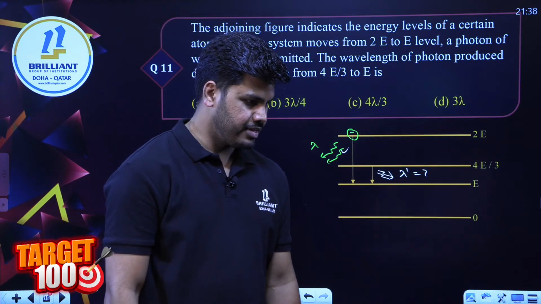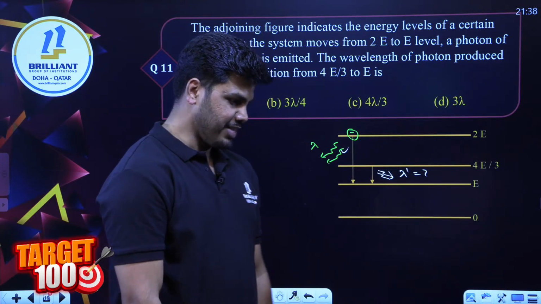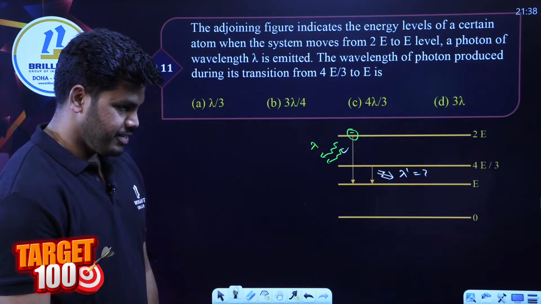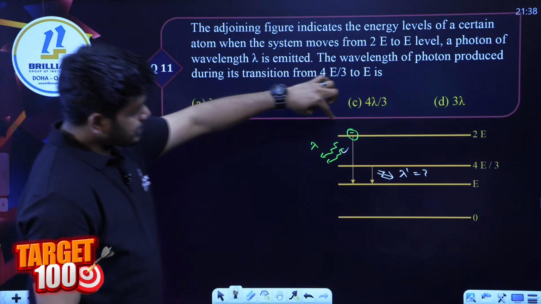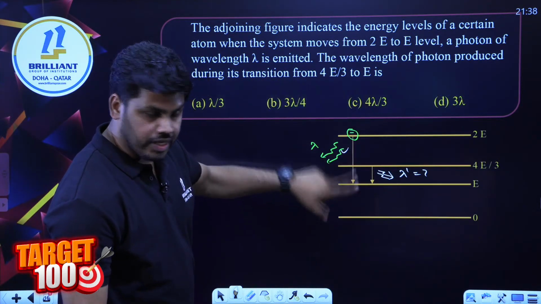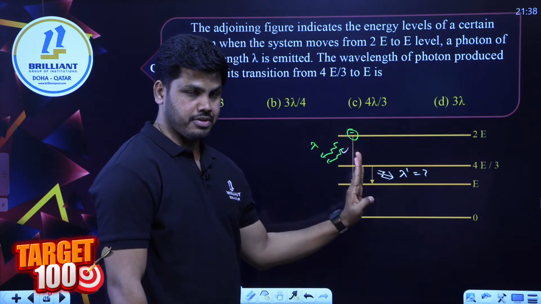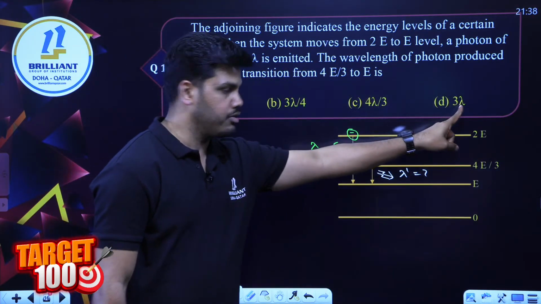Yeah, let us see. I think you got it wrong somewhere. Just check the calculation. Let's see. The electron is coming from 2E to E first. I'll go for that transition so that I can relate lambda dash and lambda finally.